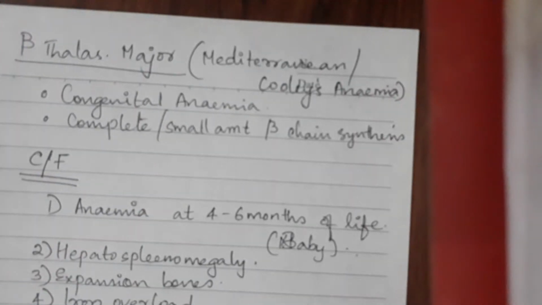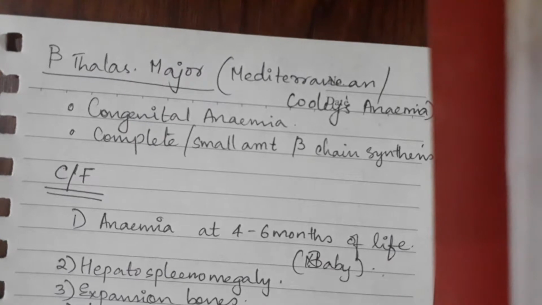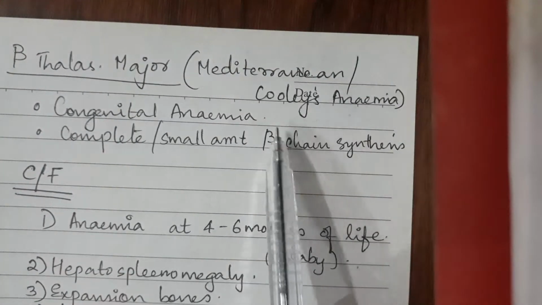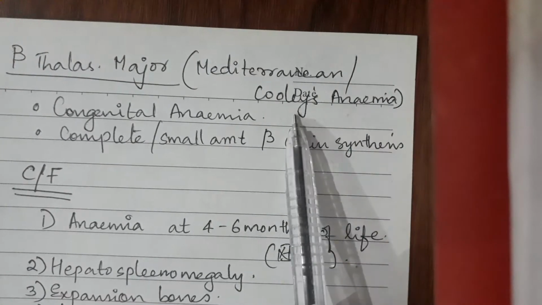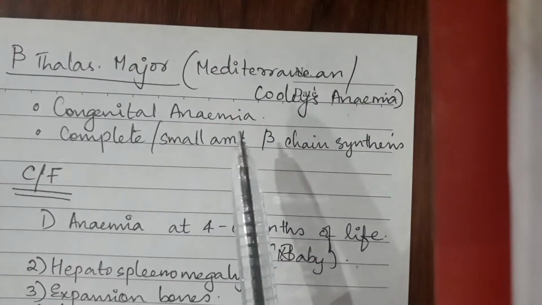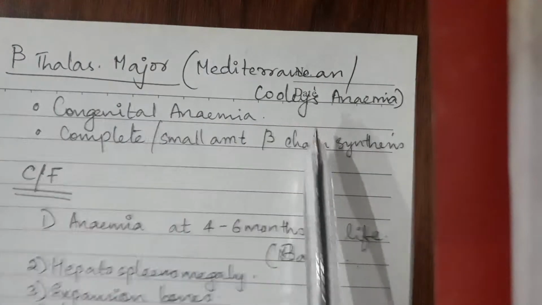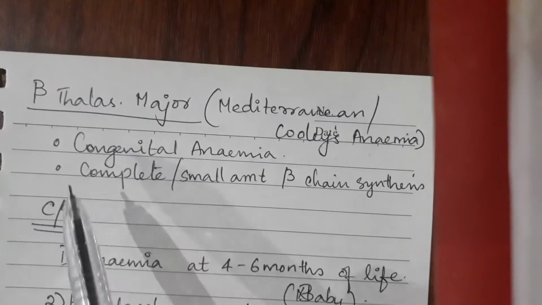Next we'll talk about beta thalassemia major, also called Mediterranean or Cooley's anemia. This Cooley's anemia is also asked as a separate question. It comes under beta thalassemia major. When only Cooley's anemia is asked, just write these points. But you have to add all these points into your answer if thalassemia is asked.